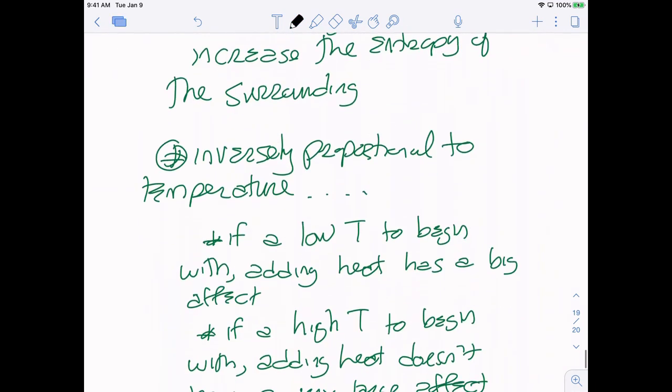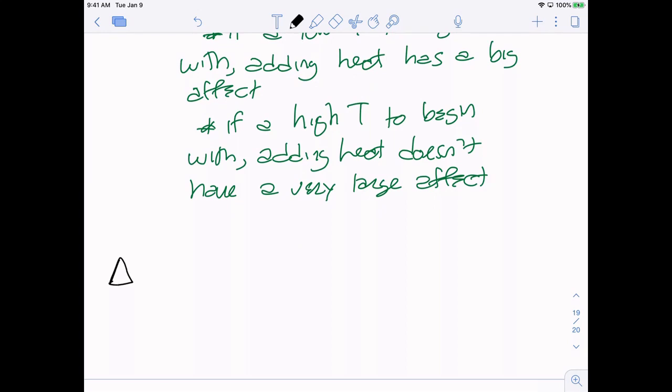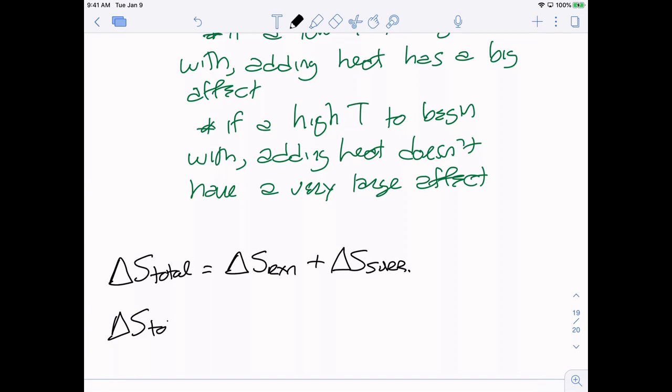So our equation, if we were to put it together, my total entropy change, again, if you want to put universe here, that's fine. That's going to be equal to delta S for my system or reaction, whichever version you want. The reaction is our system, plus delta S of our surroundings. This is how we had it written above. And then I'm just going to rewrite it, substituting in our negative delta H over T for surroundings. So delta S total is equal to my entropy change for my reaction plus the negative delta H reaction over T.